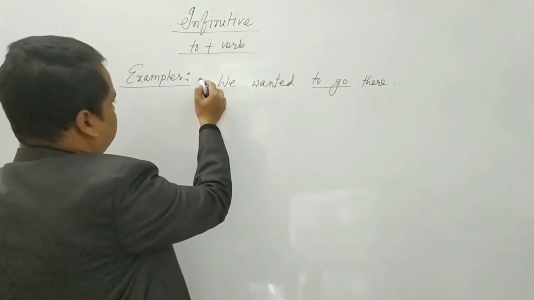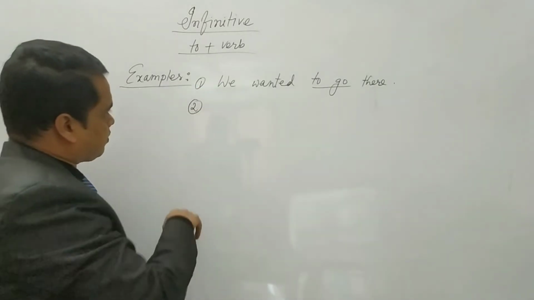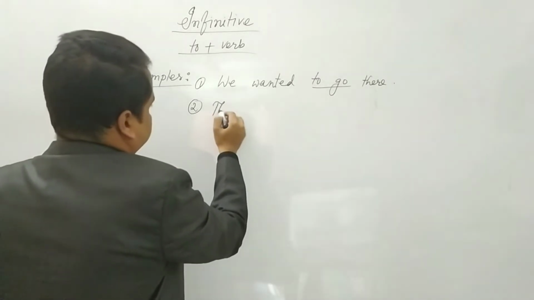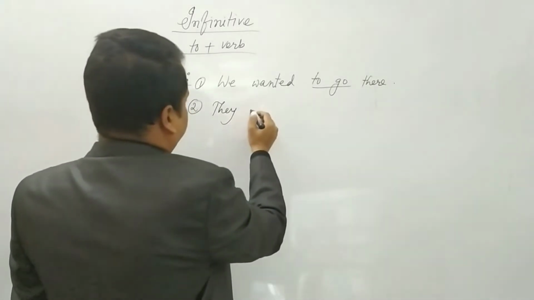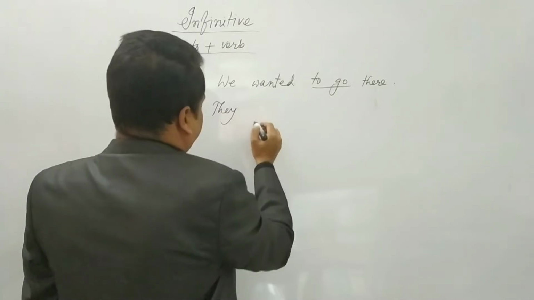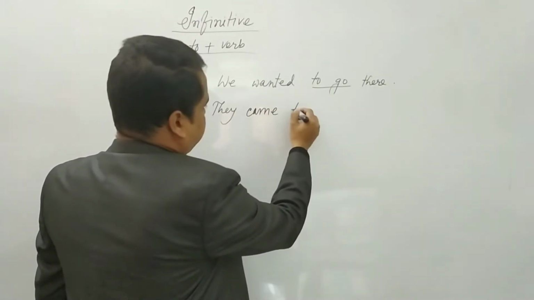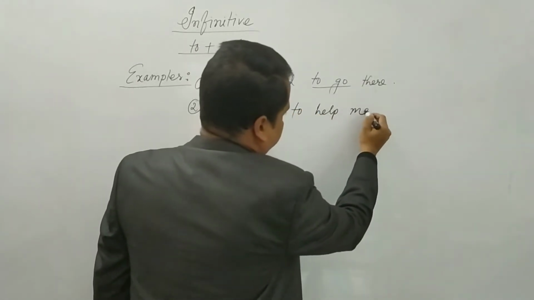One more example for you. They came to help me.